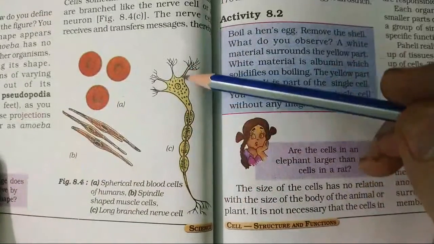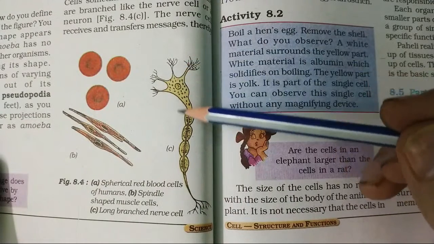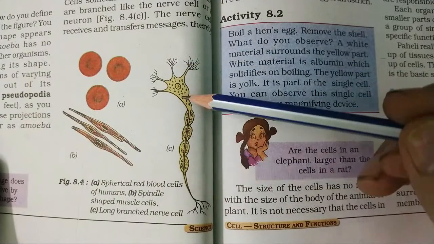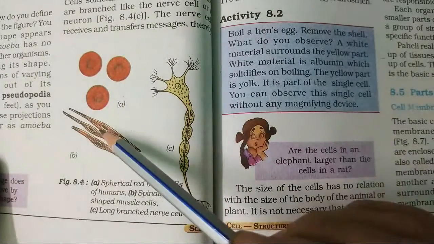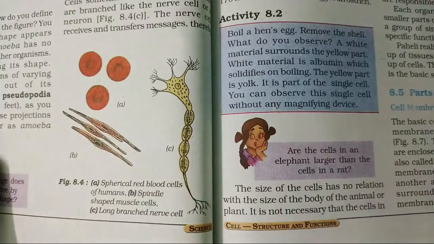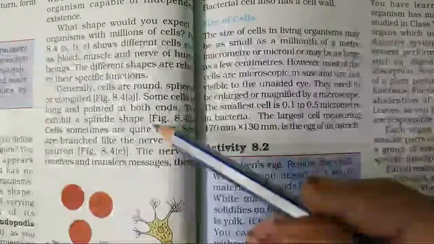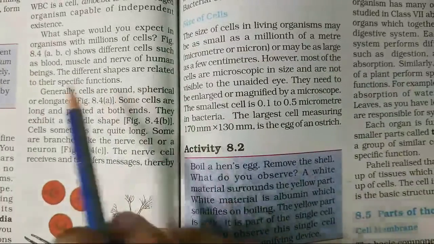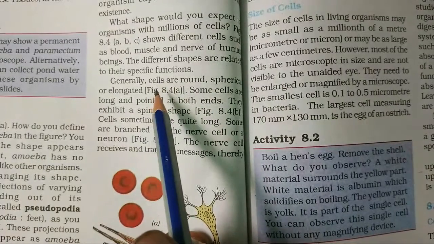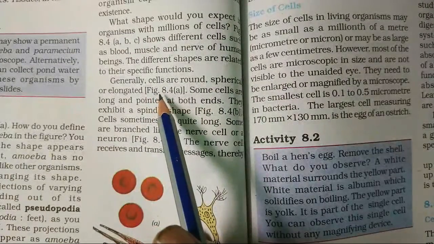Why is this nerve cell long? So that it can send messages. It is very long, so it can send messages in our body, connected to the brain. The muscle cells are long and very strong to help in movement. So cells do different types of functions. The different shapes are related to their specific functions. The cells have a shape, and because of this shape they do a particular function.